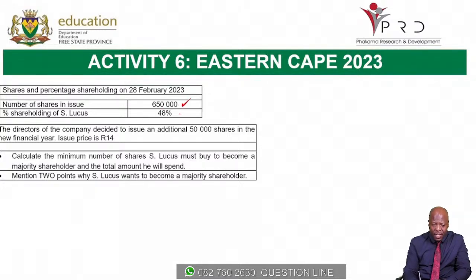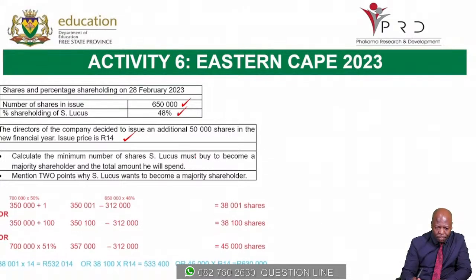Number of shares 450,000, percentage shareholding 48%. The director of the company decided to issue an additional 50,000 shares in the new financial year. The issue price is 14 Rand. Calculate the minimum number of shares Lucas must buy to become the majority shareholder.